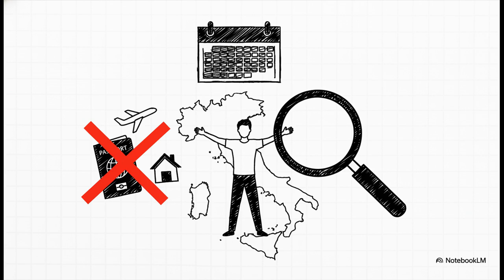Their family lives abroad too. Paperwork-wise, they have zero ties to Italy, but they decide to physically hang out in Italy for 190 days during the year, maybe remote working or just vacationing. Because those days cross the 183-day threshold, boom, they are considered an Italian tax resident exclusively based on their physical presence. The foreign paperwork literally doesn't matter.